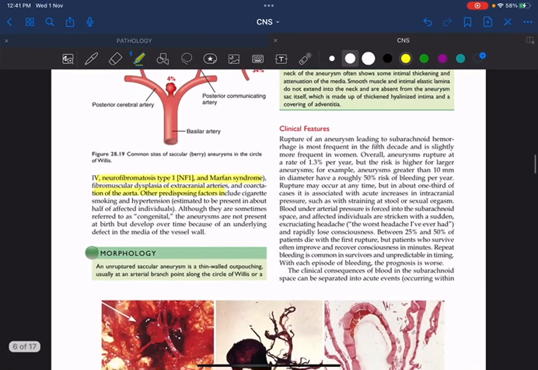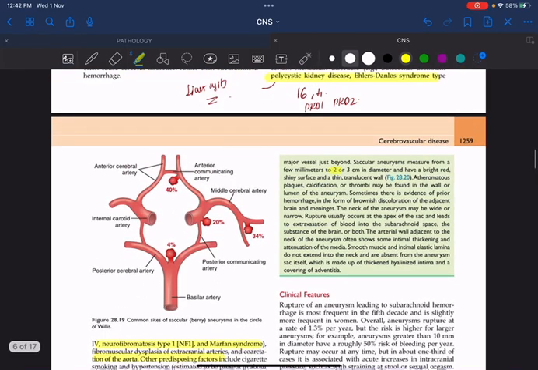Coming to the morphology, remember, on gross examination there will be an unruptured circular aneurysm with a thin wall, which usually protrudes along the circle of Willis and measures 2 to 3 centimeters in diameter. It usually has a bright red and shiny surface with a thin translucent wall. You can also see atheromatous plaques and calcification, which is the initiating factor for this saccular aneurysm. On histopathological examination, smooth muscle and intimal elastic lamina will be absent.